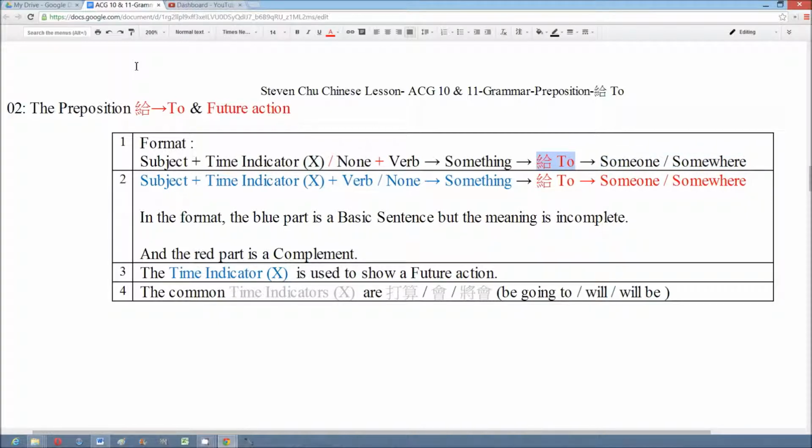The preposition 给 is used to show the object of the action, and the main difference between this format and the format 1 is that we use the time indicator before the verb to show that this verb is a future action. But sometimes we don't have to use the time indicator. It depends on the sentence structure. And the words we use as the time indicator can be 打算, 会, 将会. These three may be the most common ones, but we still have the others.